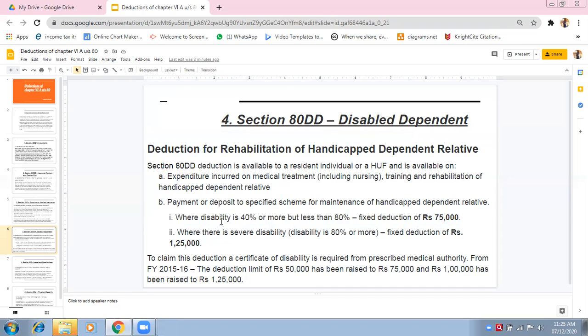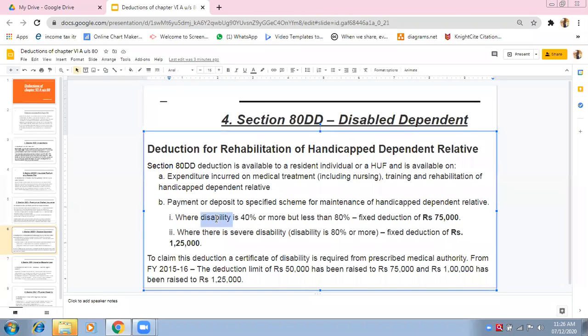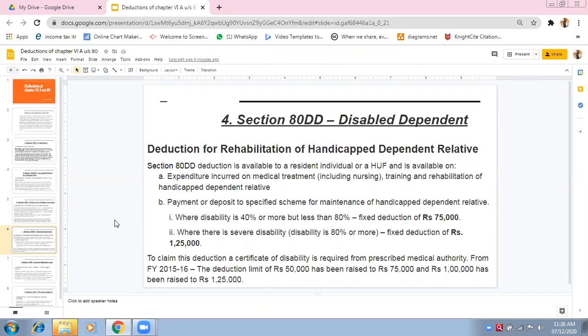Now you will ask me how we will come to know whether a person is normally disabled or severely disabled. Normal disability is 40% or more but less than 80%. How will you know if he is less than 80 percent? He has a medical certificate.